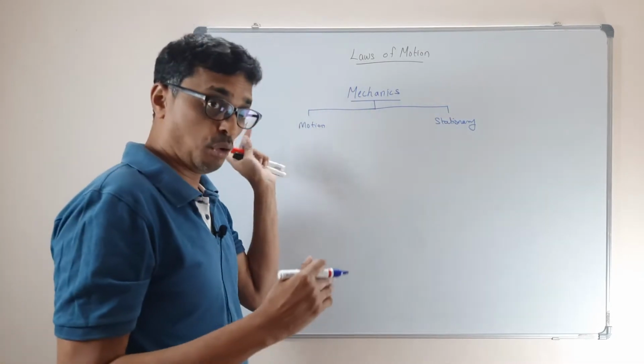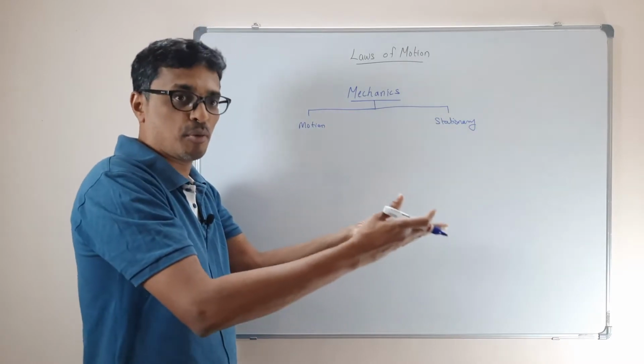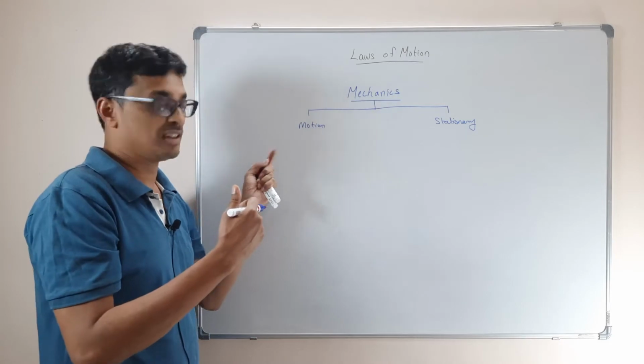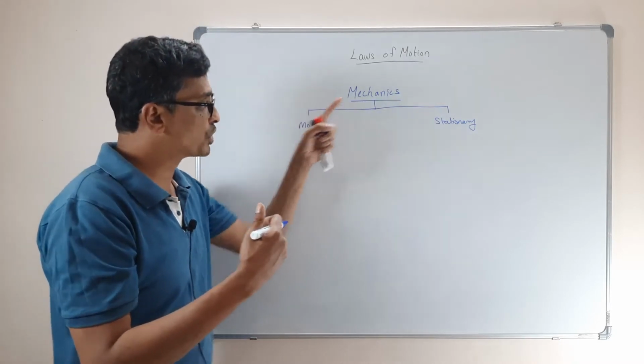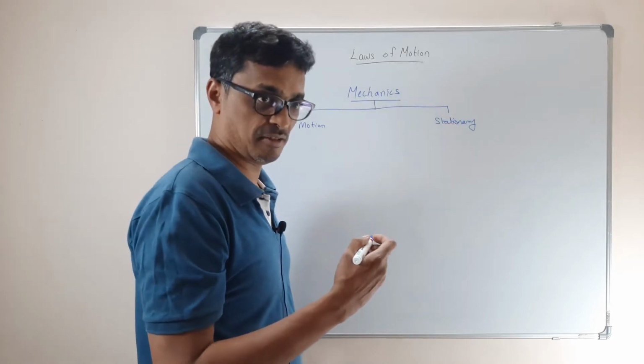So we need to know what is going to happen if a body is at rest in front of you, and what is going to happen if a body is moving in front of you. We have to study both kinds of objects. So we have mechanics when the body is in motion as well as when the body is stationary.